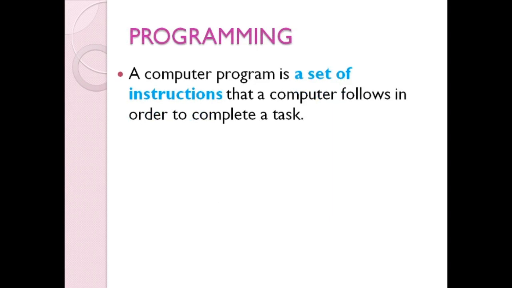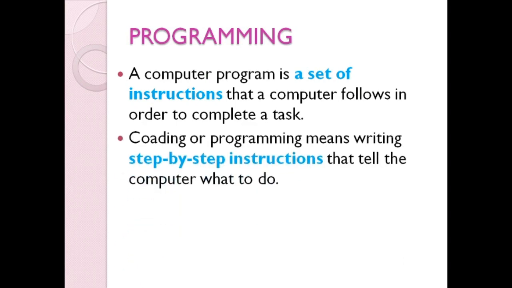Programming. A computer program is a set of instructions that a computer follows in order to complete a task. All of you note down this. So here what we understand is that a computer program is a set of instructions. That means a programmer instructs the computer what it executes, in which order it executes the task.